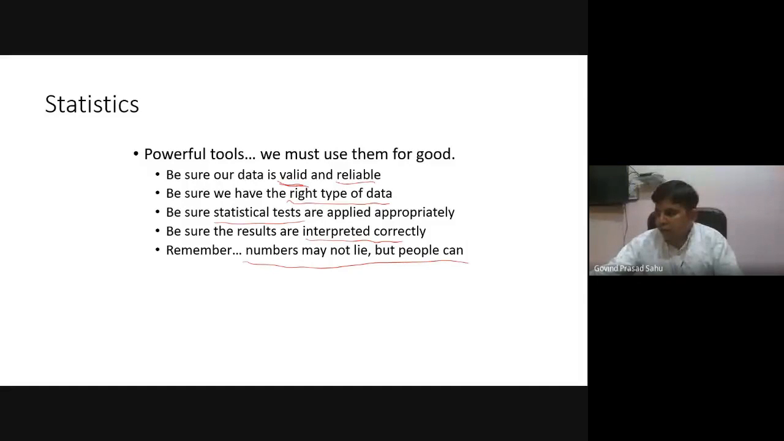You can say a fun example. Suppose we have a fly, and it has, say, wings. With the help of that, the fly can fly. So suppose one statistician is doing an experiment.